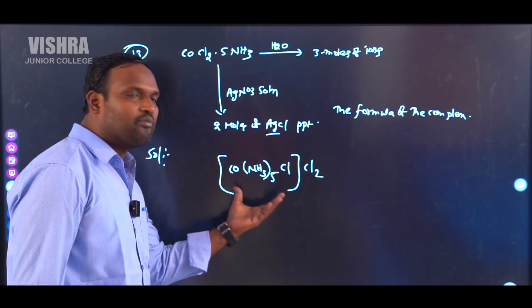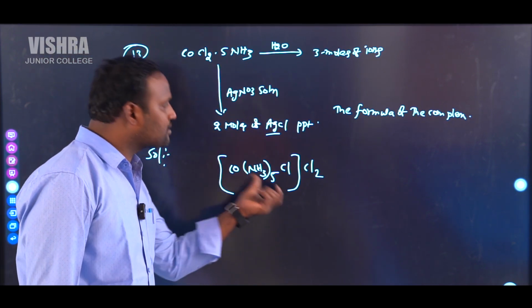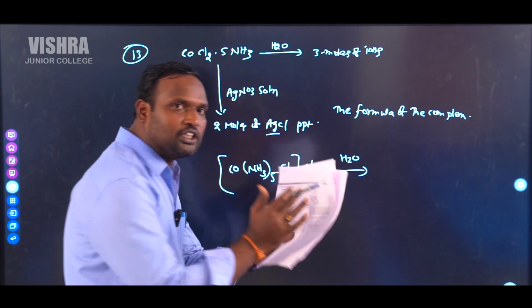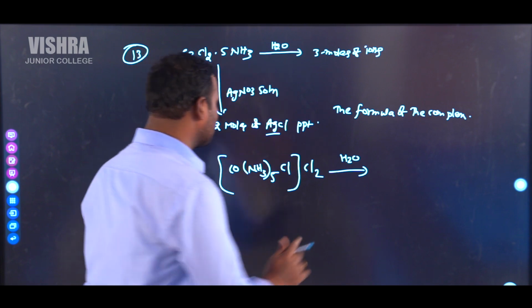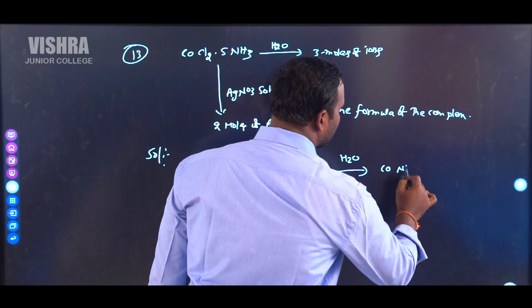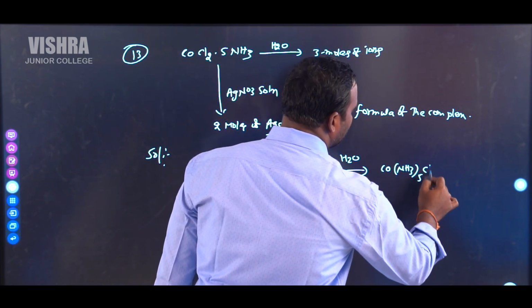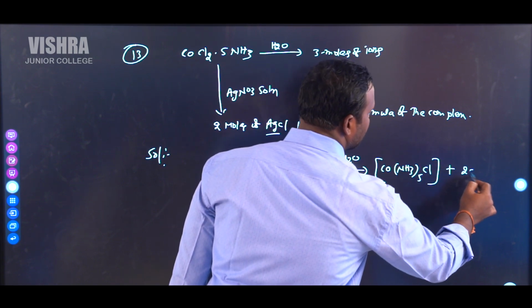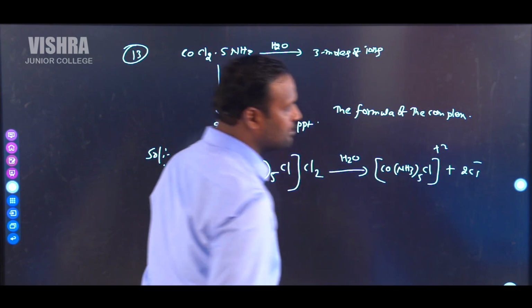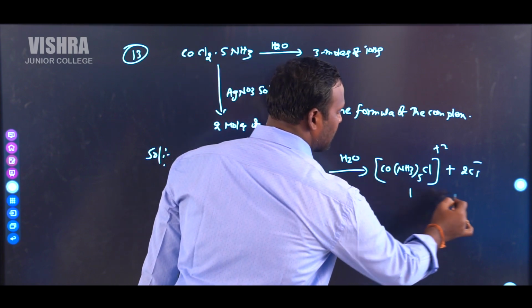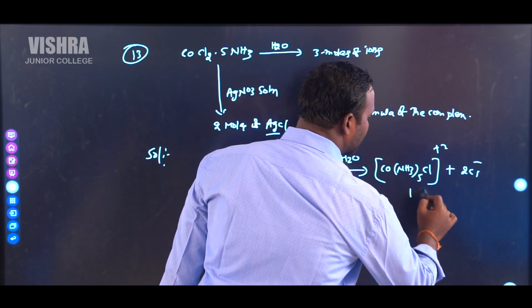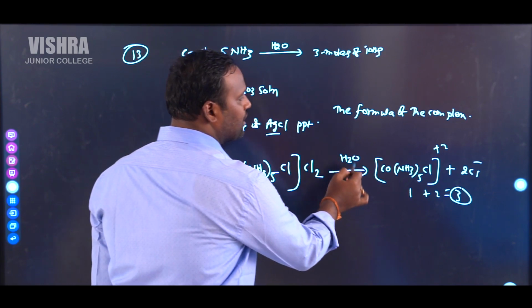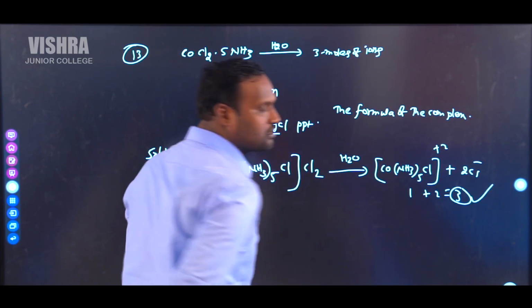If the molecular formula of the compound is like this, whenever this compound is dissolved in water, then immediately it undergoes dissociation into its ions. So that gives [Co(NH3)5Cl]2+ plus 2Cl minus. So it is one complex cation and 2 simple anions. So 1 plus 2 is equal to 3. Whenever this compound is dissolved in water, it immediately gives 3 moles of ions.